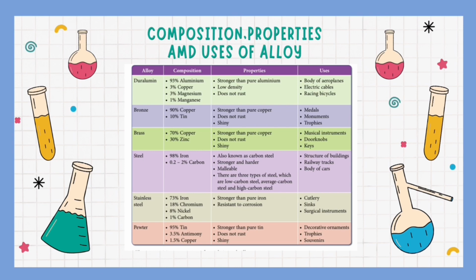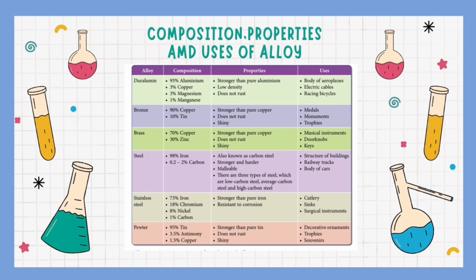Second, bronze, made of 90% copper and 1% tin. Stronger than pure copper, does not rust, and shiny. Uses: medals, monuments, and trophies. Brass: 70% copper, 30% zinc. Stronger than pure copper, does not rust, and shiny. Uses: musical instruments, doorknobs, and keys.